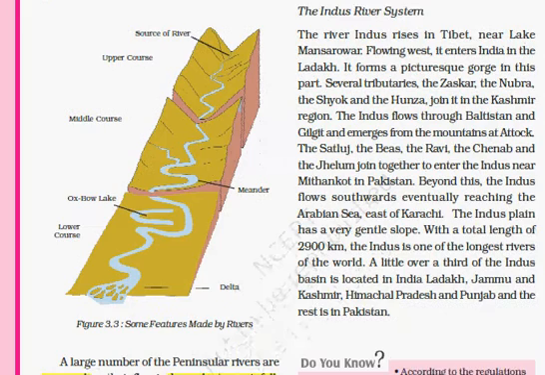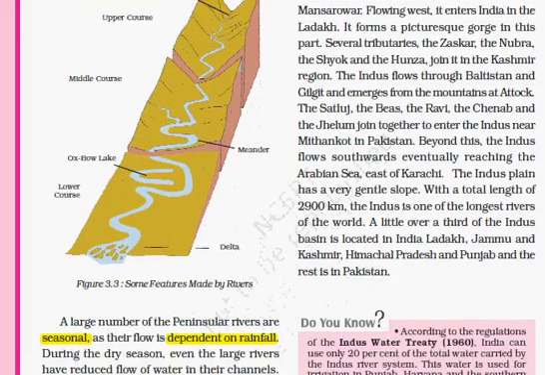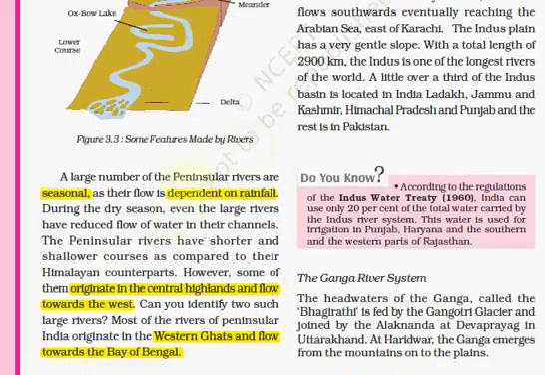In case of peninsular rivers, they are mostly seasonal and dependent on rainfall itself. Hence during summer they are dry or have very low flow. Some rivers originate on the central highland and they flow towards the west, but most of the rivers originate in the Western Ghats and then they flow towards the Bay of Bengal.